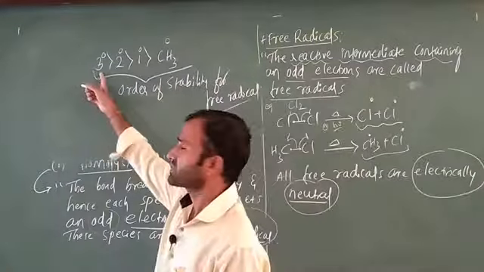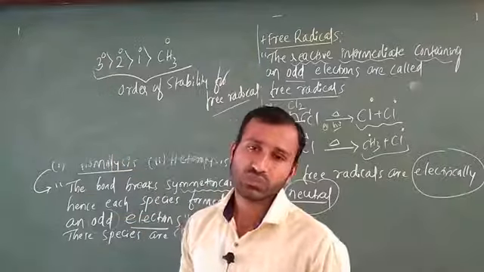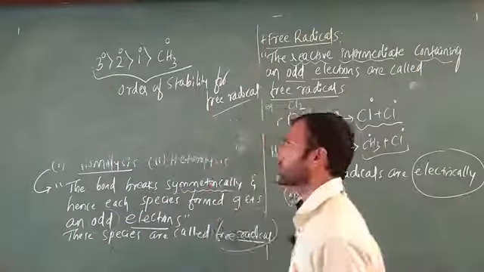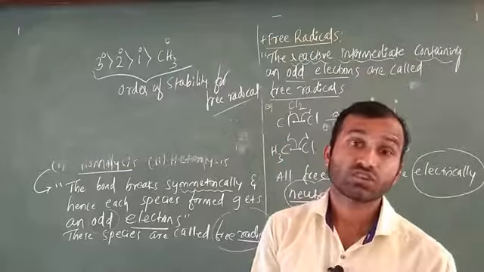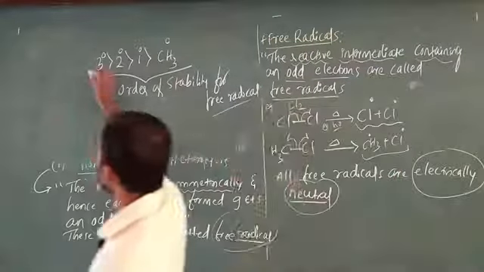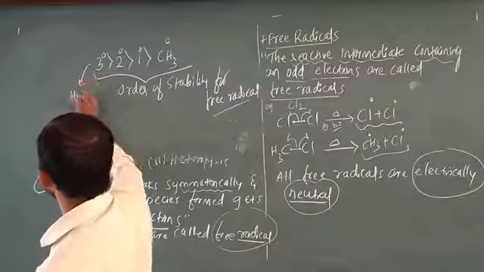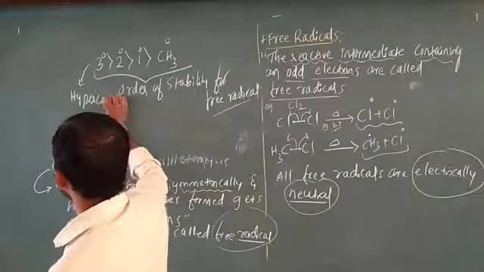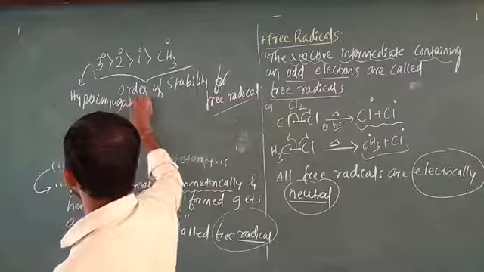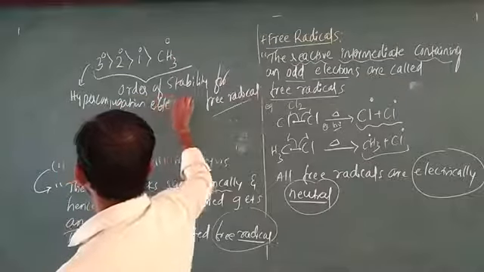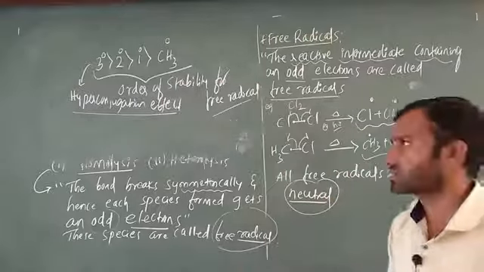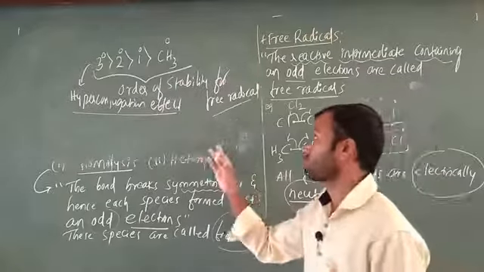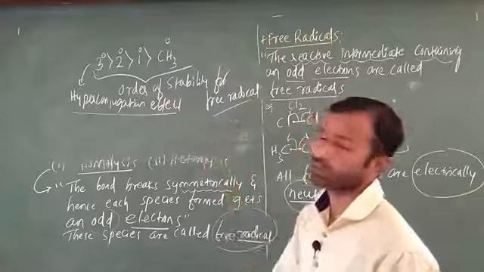In this case, tertiary is more stable. The next question: why is tertiary more stable? Very simple, due to the hyperconjugation effect. In this case, totally 9 hyperconjugation effects are possible. That is why this is the stability order for free radical.